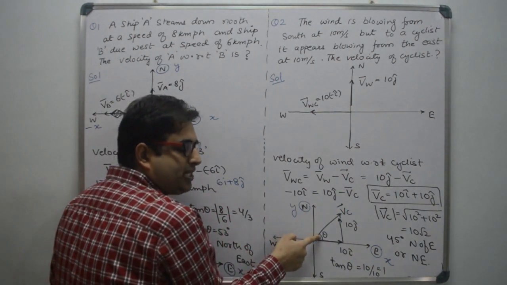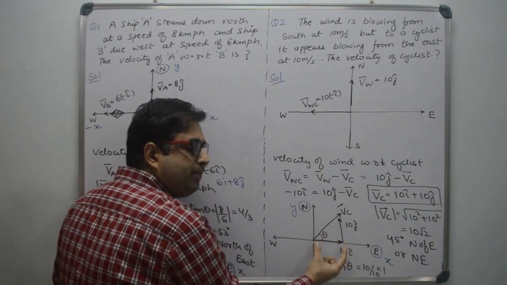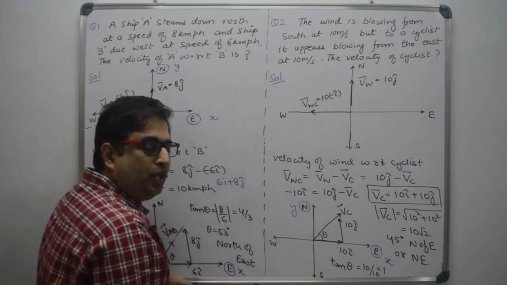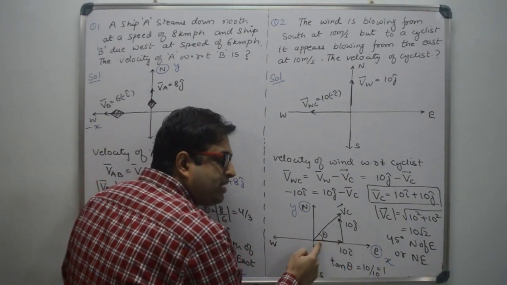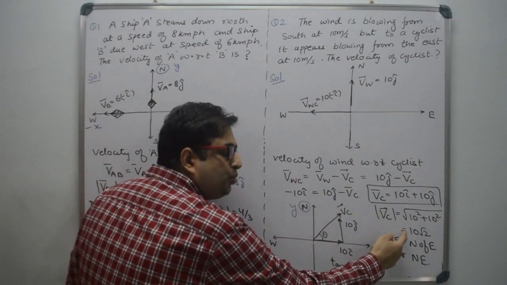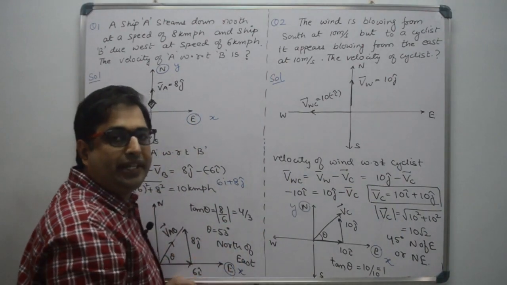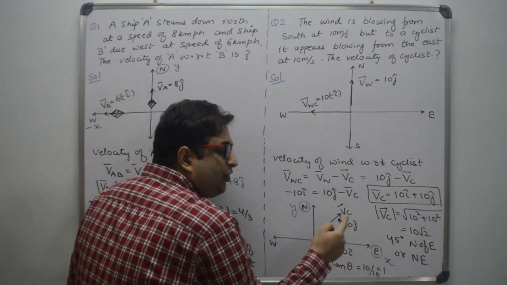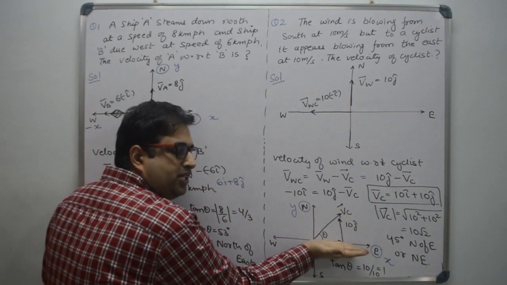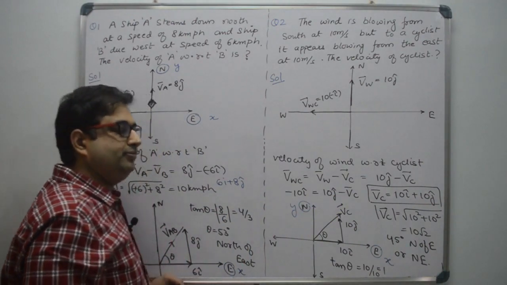If you calculate this angle theta, then tan theta is perpendicular length divided by base length. Perpendicular is 10, base is also 10. So tan theta is 1, that means it is 45 degree. You can say 10 root 2 northeast, because it is exactly in the middle of north and east. Or you can say 45 degree north of east. That means from east towards north 45 degree. Understood?